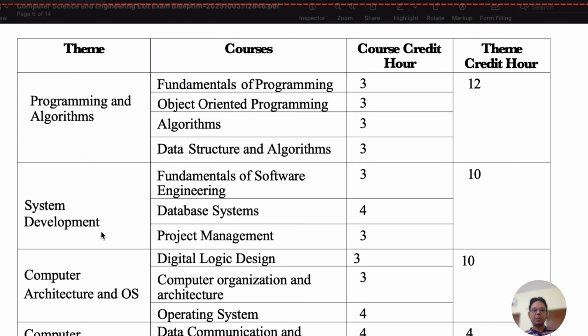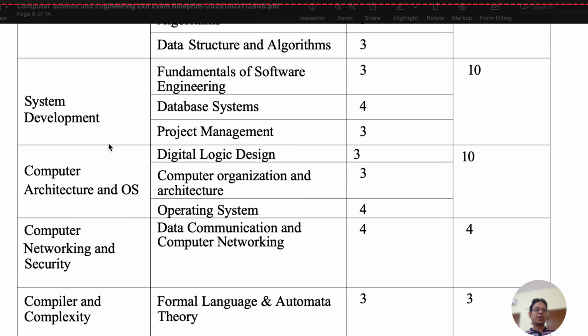Next is system development. In the system development theme, the courses are fundamentals of software engineering, database systems, project management. So these three courses belong to system development. Then computer architecture and operating systems. It has the courses digital logic design, computer organization and architecture, operating systems.